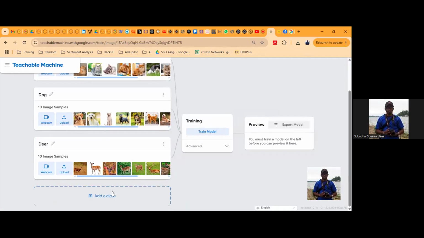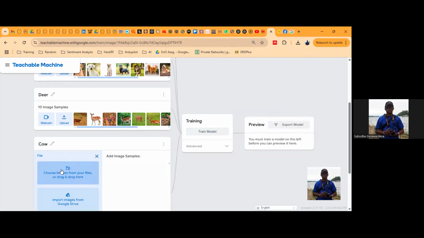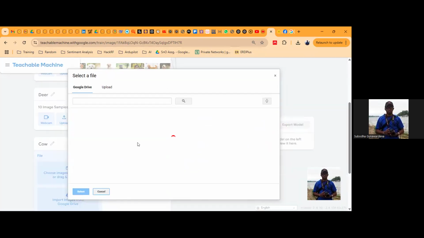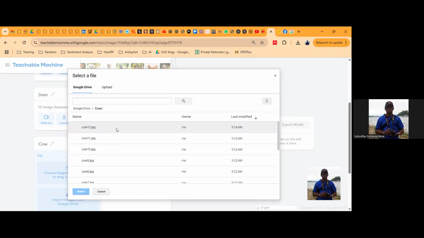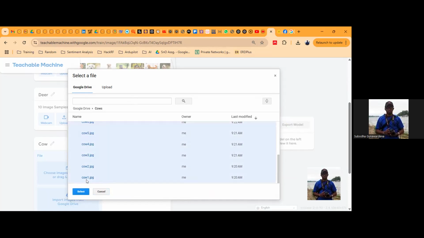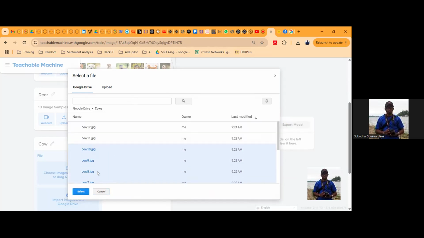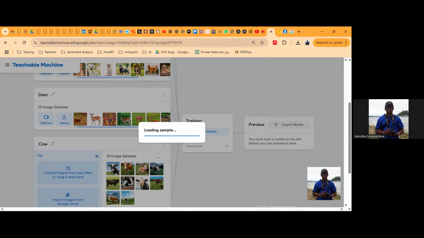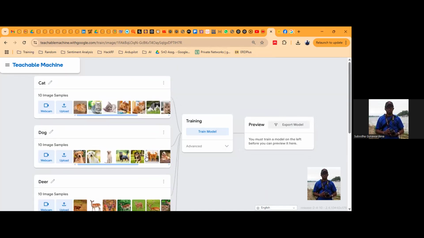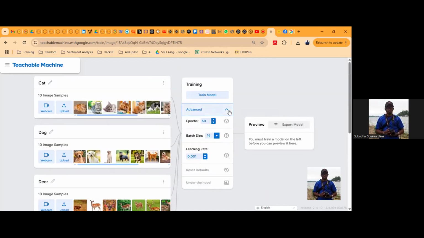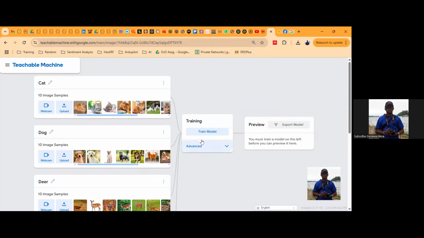Let's go to Teachable Machine. I will update the model by adding a new class. It's called cow. Now I have to upload new images. Go to Google Drive. Now I have all the cubs. I will ask this to use images 1 to 10, leaving 11 and 12 behind. Right. Images are loaded. Now I have 4 classes of images. Training parameters I'm going to leave as they are, and I will train the model.